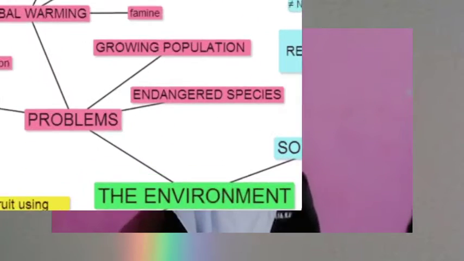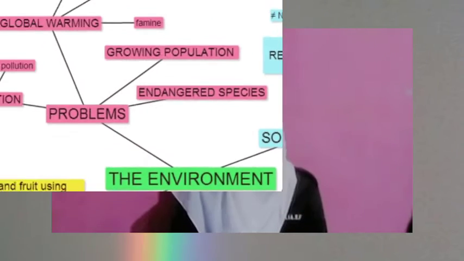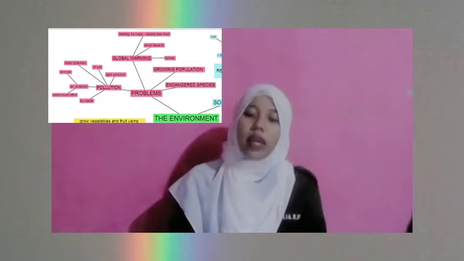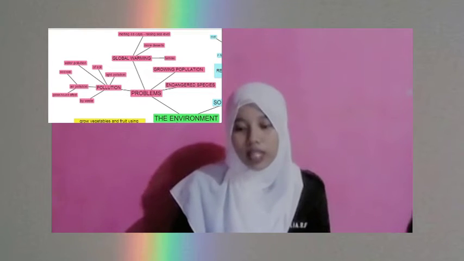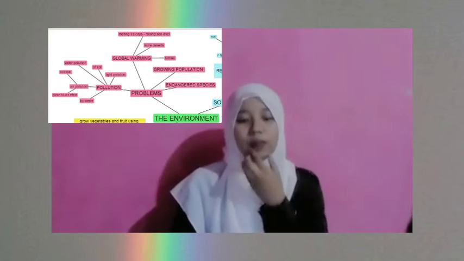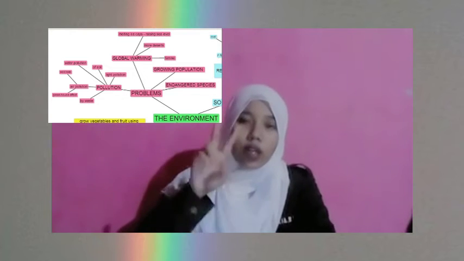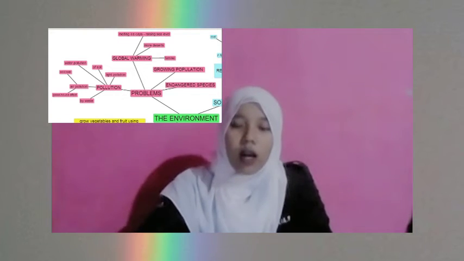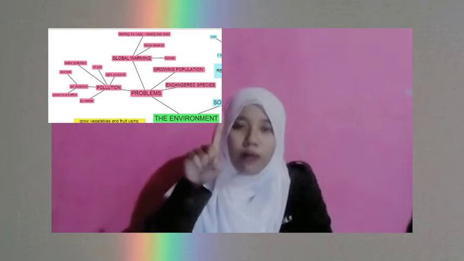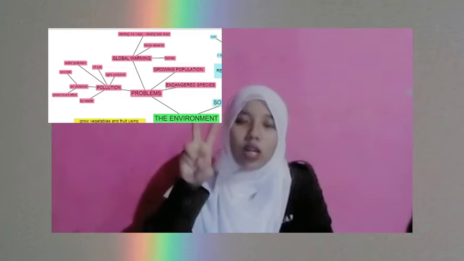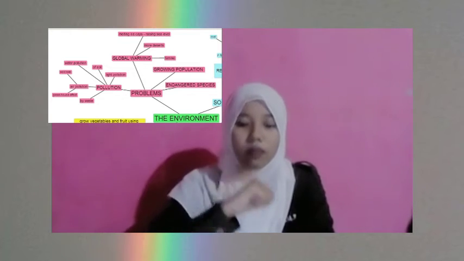And the last problem is endangered species. An endangered species is a type of organism that is threatened by extinction. Species become endangered for two main reasons: loss of habitat and loss of genetic variation.